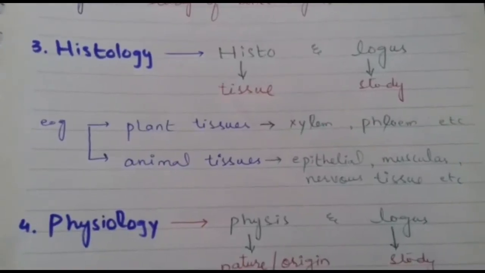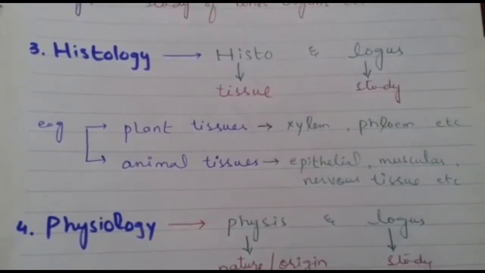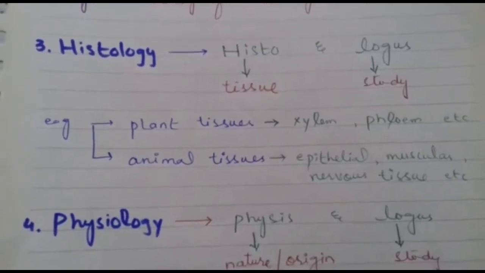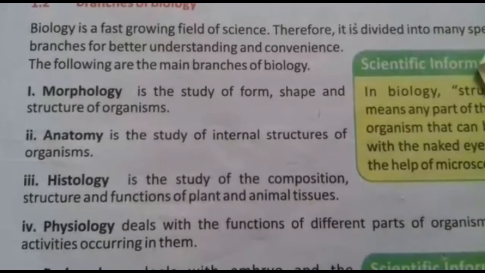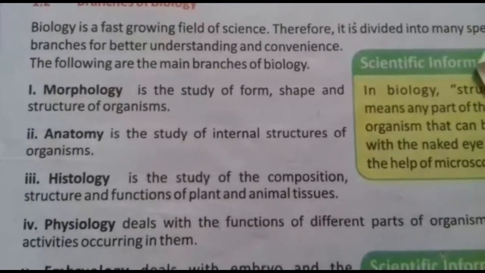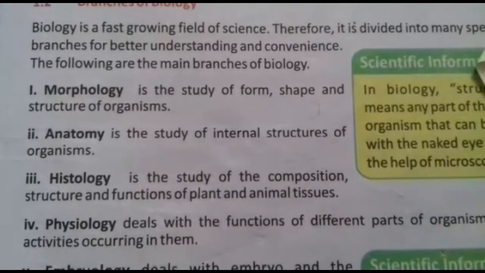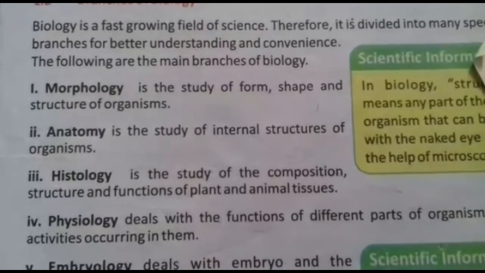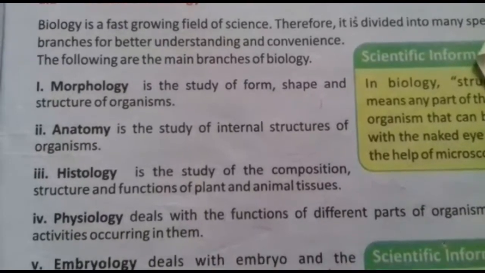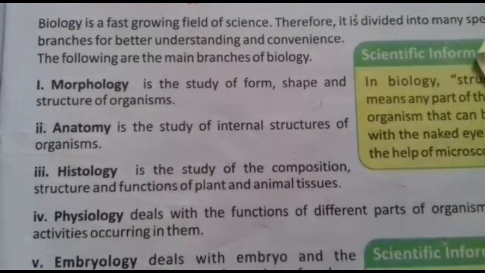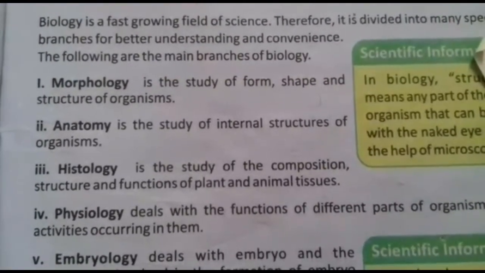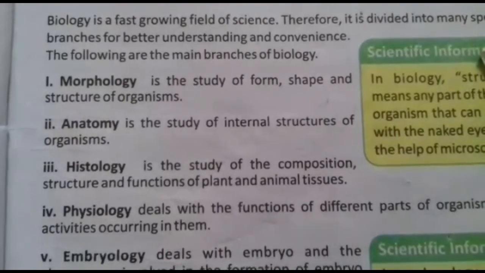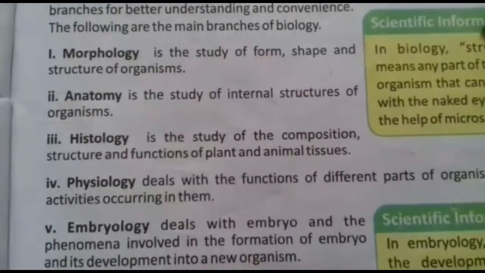Another branch of biology is histology. Histology is also derived from two words, histo and logos. Histo means tissue and logos is study. So histology is the study of composition, structure and functions of plant and animal tissues. Composition means what a tissue is composed of or what components it contains. Structure is its appearance, and function means how a tissue performs its mechanism, its task or its action to fulfill the